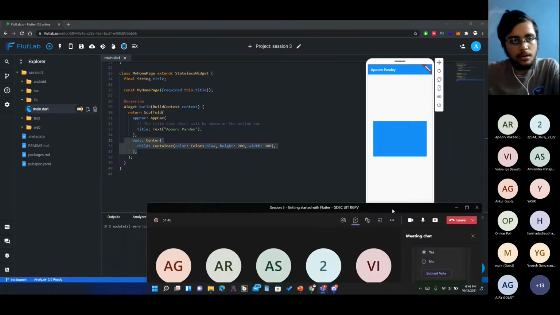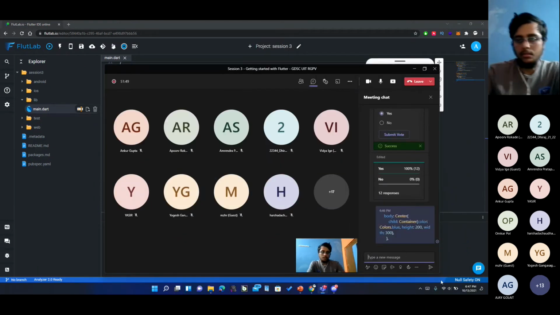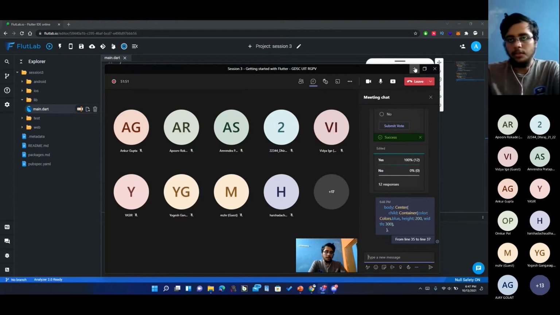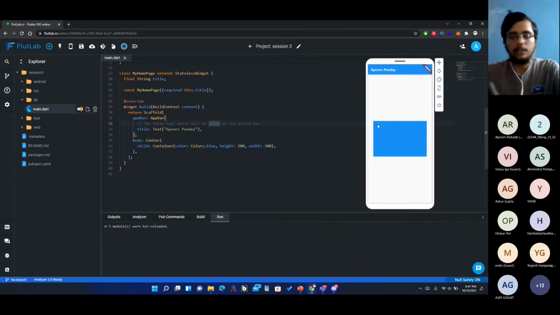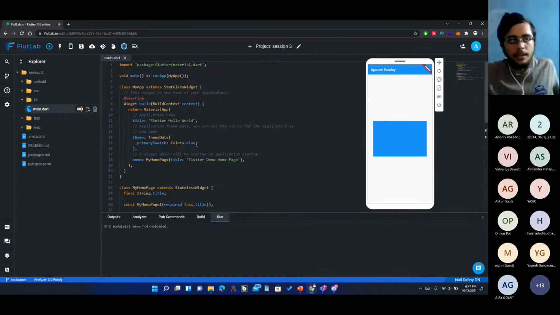I didn't do it incorrectly. Okay, that's correct. You can replace this part of code and you can see this exact change will be there in your screen as well. So the basic objective of this activity which we did right now was to make you familiarize with this environment and editor, and let you know that you can run your applications like this as well.